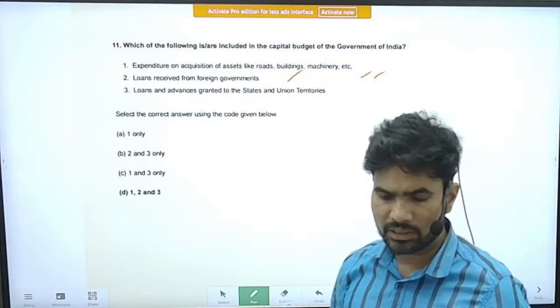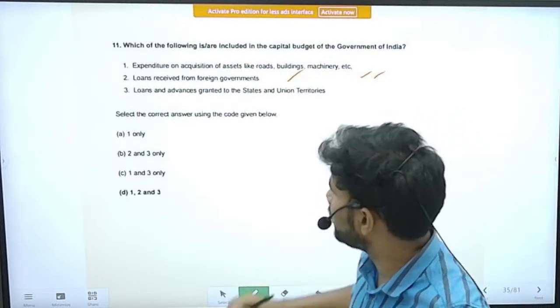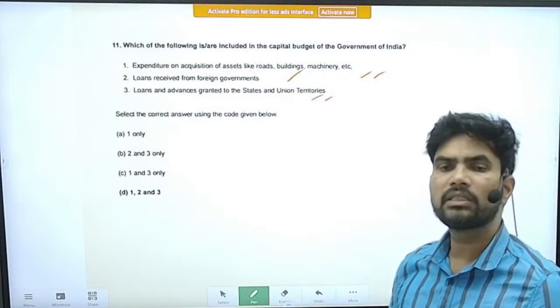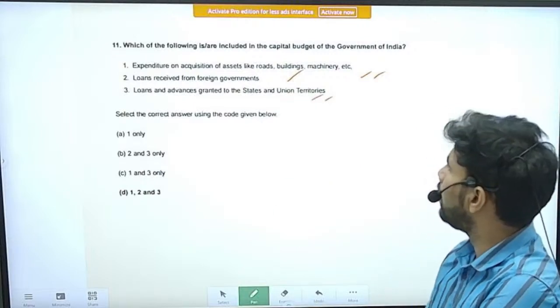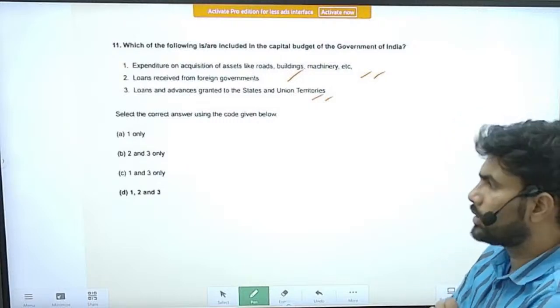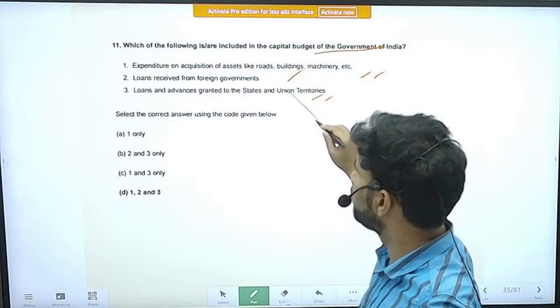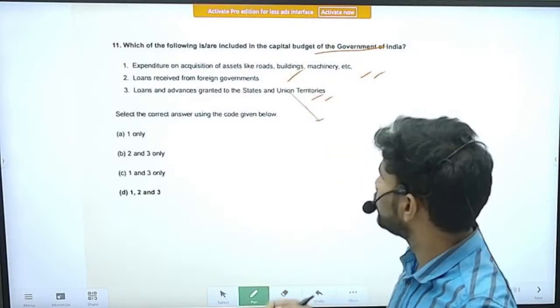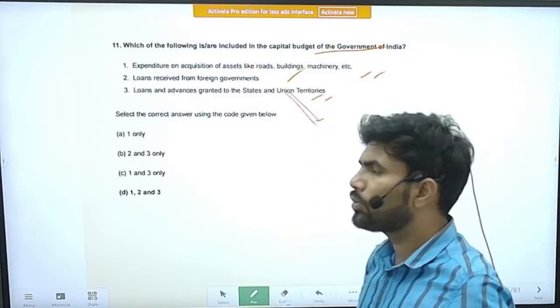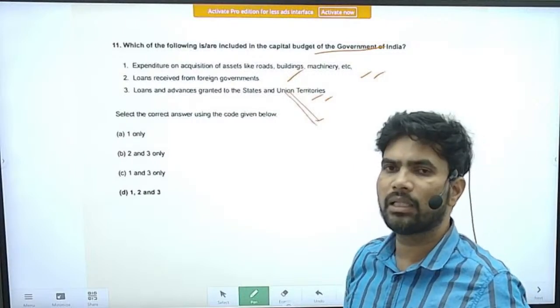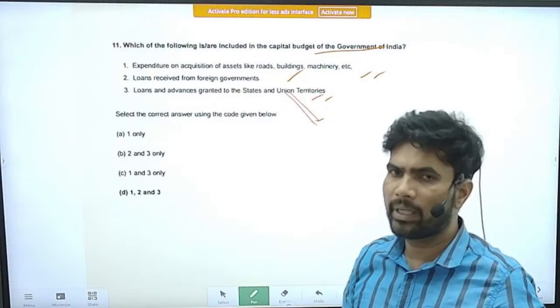Loans and advances granted to the states and union territories. So this is also considered as, what should I say, capital investment, capital budget. But there is a problem with the third issue. The advances that are made to the states and union territories, the center is considering them as capital budget.